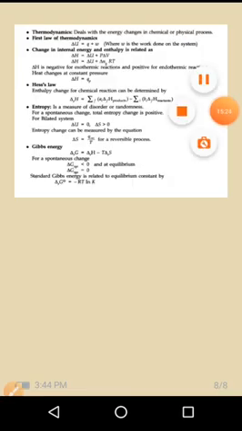For a spontaneous change, delta G of the system is less than 0, and at equilibrium delta G is equal to 0. The standard Gibbs energy delta G naught is taken as minus RT ln K. So this completes your syllabus. Thank you.